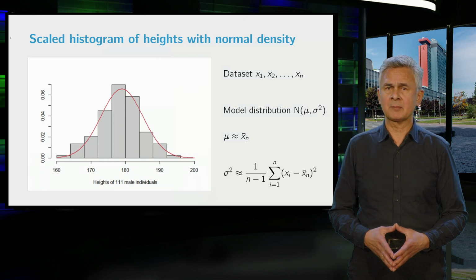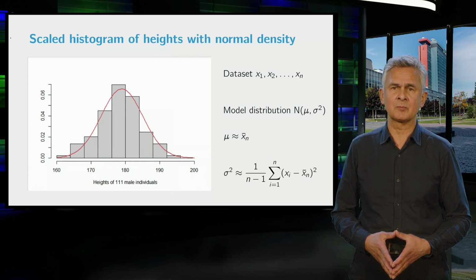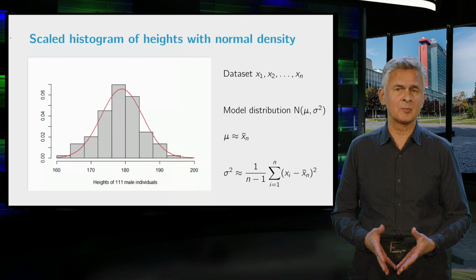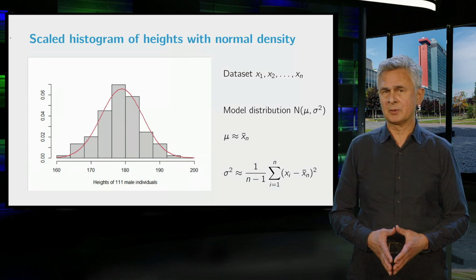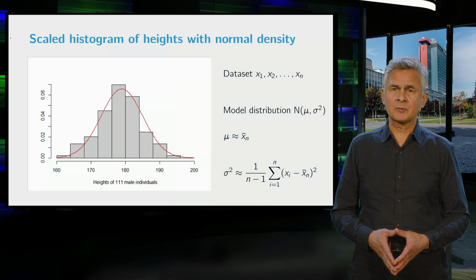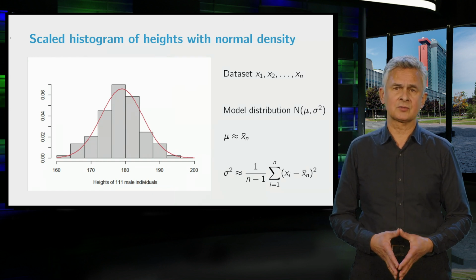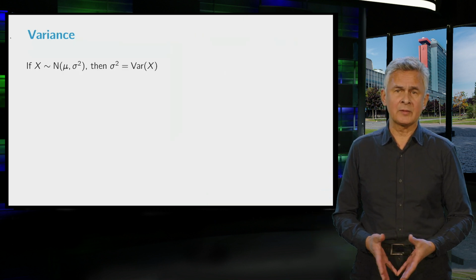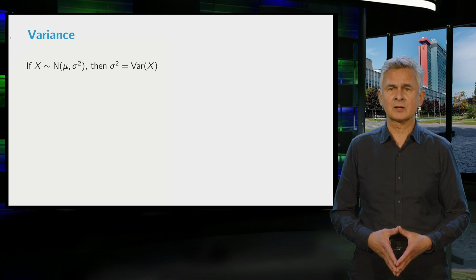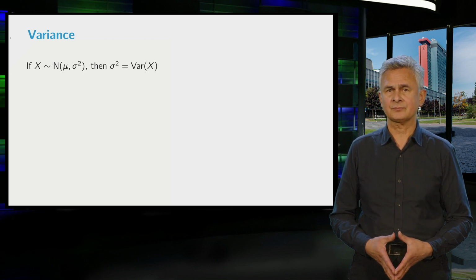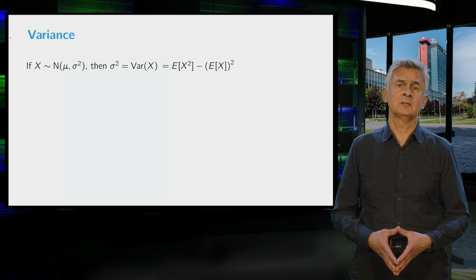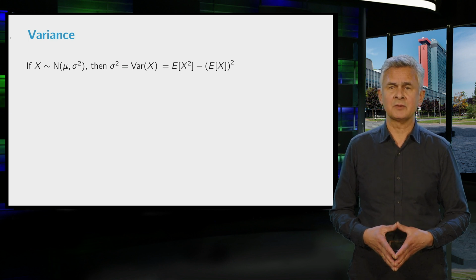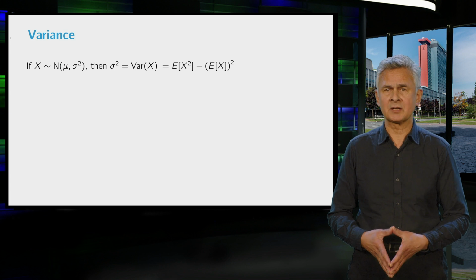You may also recall that the parameter sigma squared was estimated by the sample variance. And although we did not mention this at the time, the heuristic behind this is similar. Let me try to explain this. Recall that the parameter sigma squared represents the variance of the normal distribution. Therefore, if x is a random variable with this normal distribution, then sigma squared is equal to the variance of x. From probability theory, you have learned that the variance of x can be written as the expectation of x squared minus the squared expectation of x.